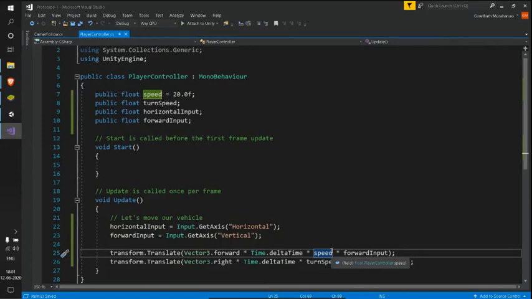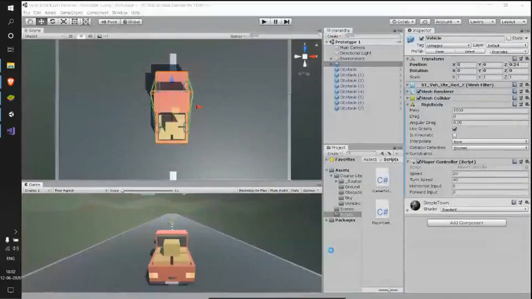So whenever we press the up arrow key or W, which are the positive buttons, we'll be having a +1 and we'll be able to move forward. Whereas when we press our negative buttons, which are the down arrow key or the S key, we'll be getting a negative value and our car will be moving backwards. So let's just save this and see how it's happening.